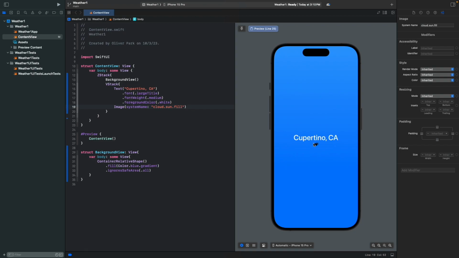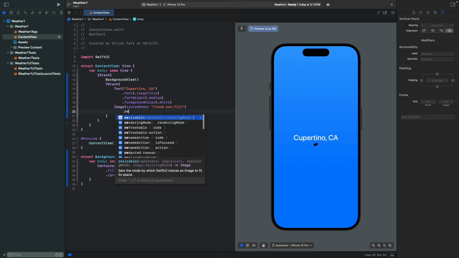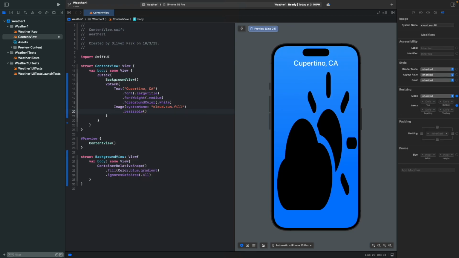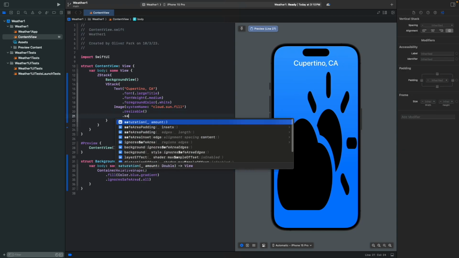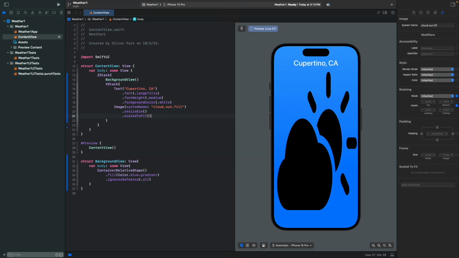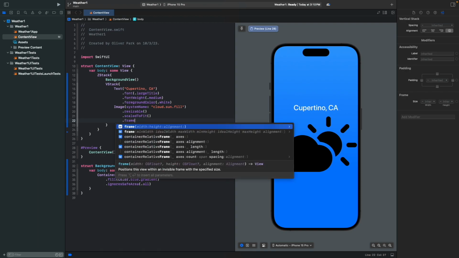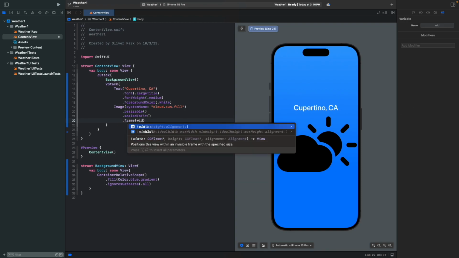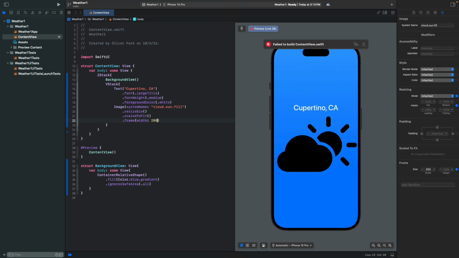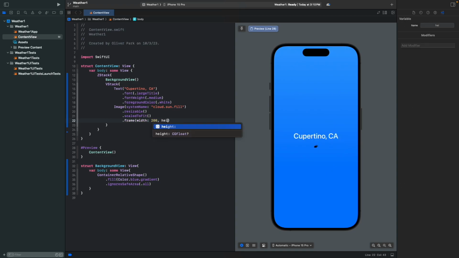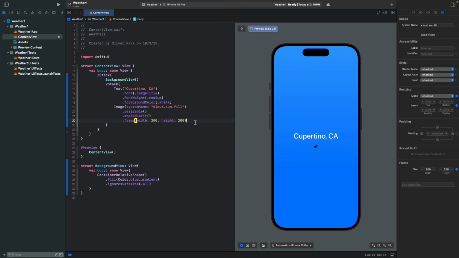So we have this small tiny one here, so we're gonna use resizable. We're just gonna expand the entire image and write scaledToFit. So it's gonna shrink it down into its size, and using the frame, we're gonna put it in the size that we want. So I'm gonna give 200 and 200, which is a decent size for the image.